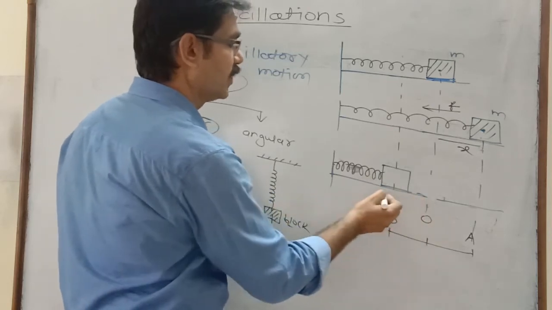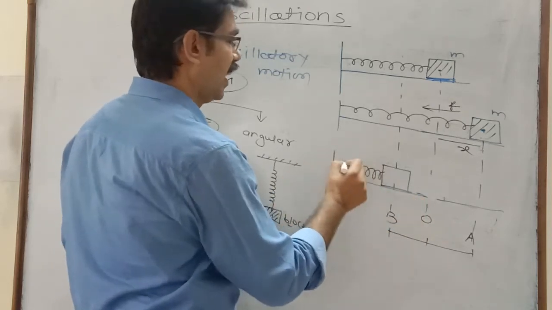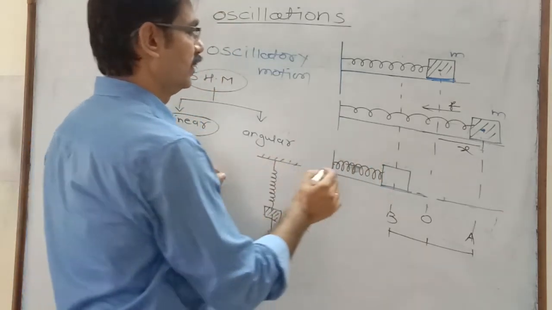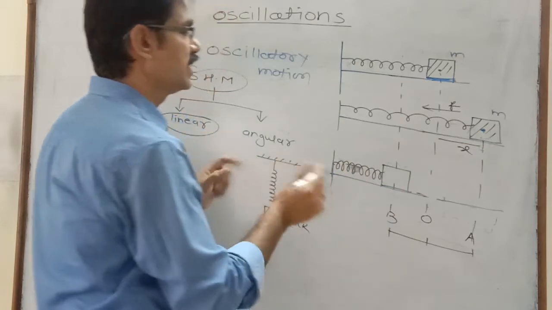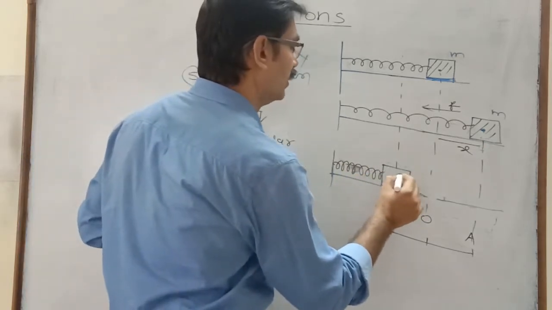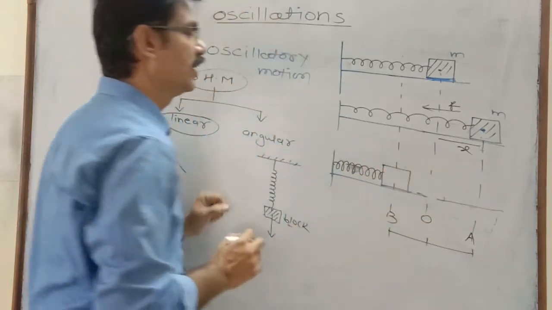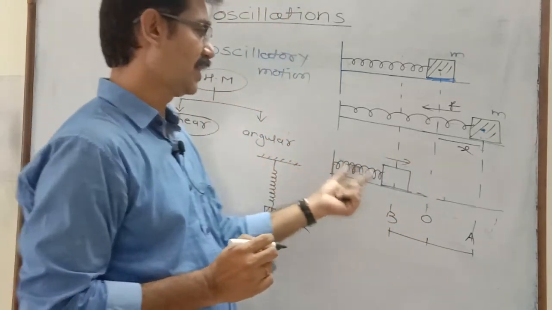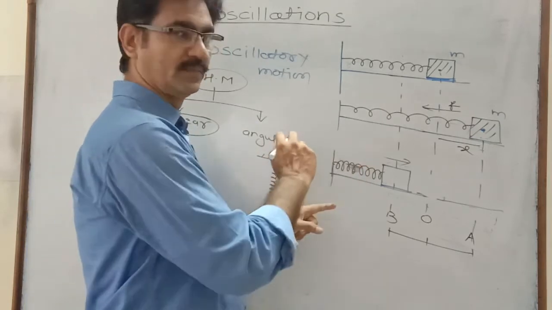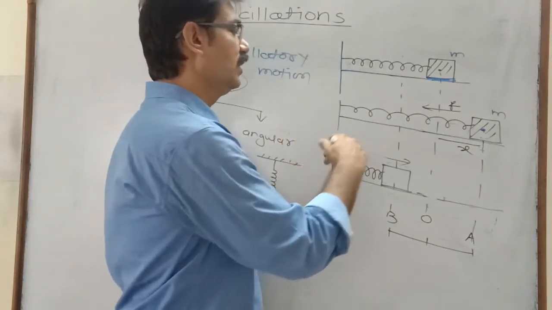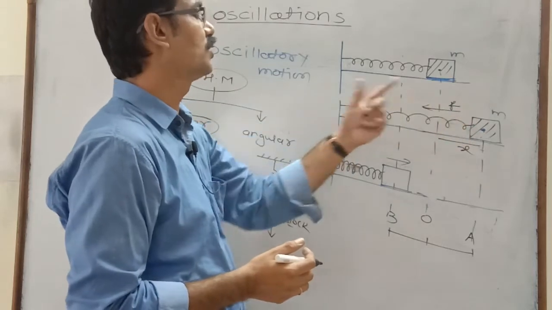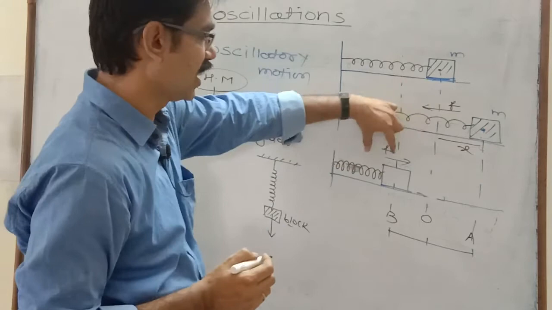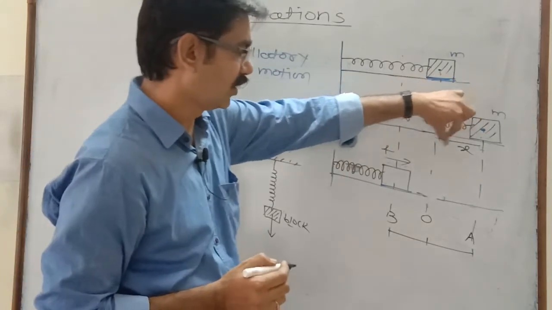Now again there is displacement on the left side. As the spring is contracted, again due to the elastic property it tries to open the windings, and therefore it pushes the block towards the equilibrium position. Again the restoring force acts on it, but this time this restoring force is directed towards the right, whereas earlier the restoring force was towards the left. From this it is observed that this restoring force always tries to bring the block to the mean position.